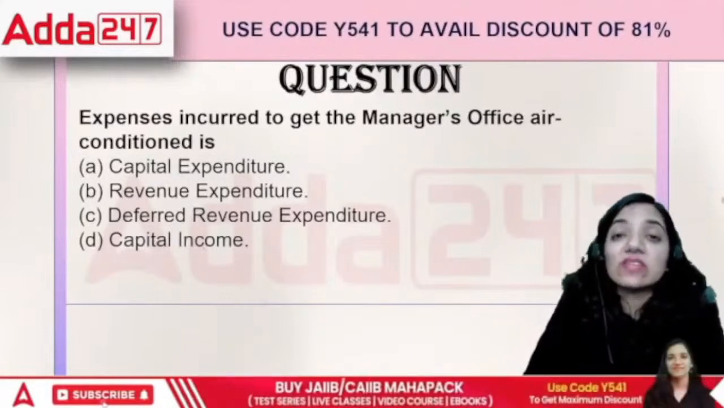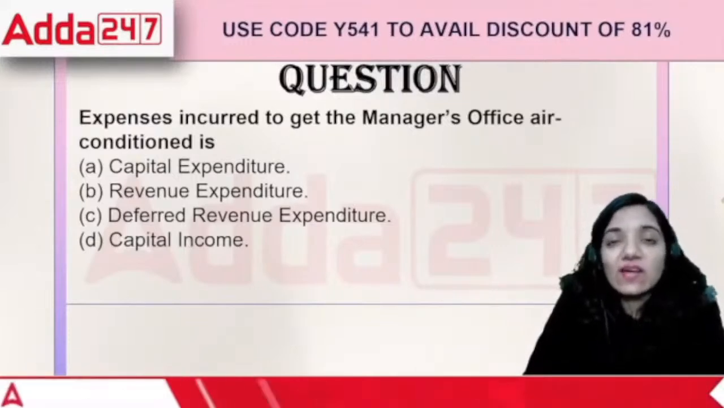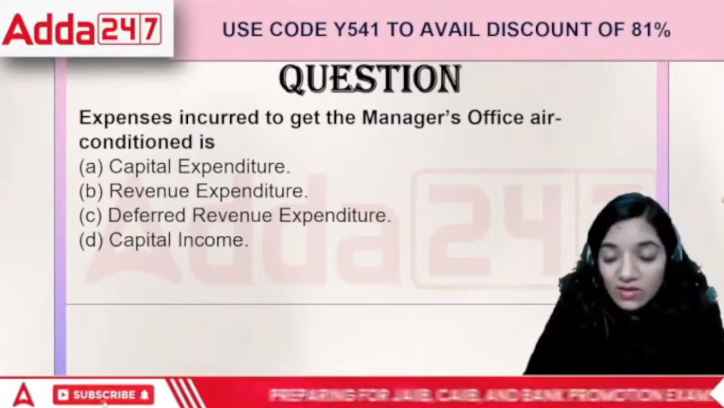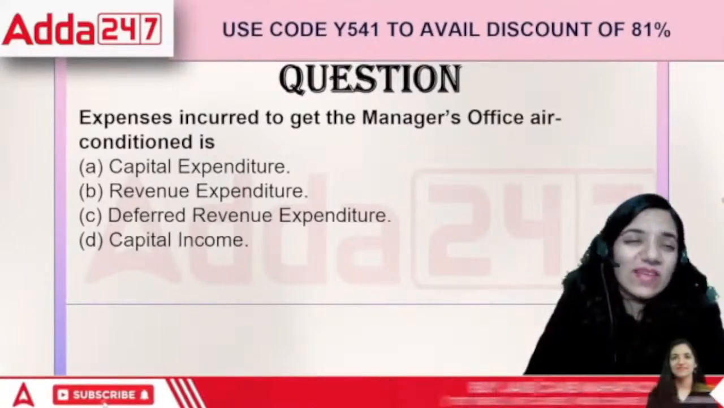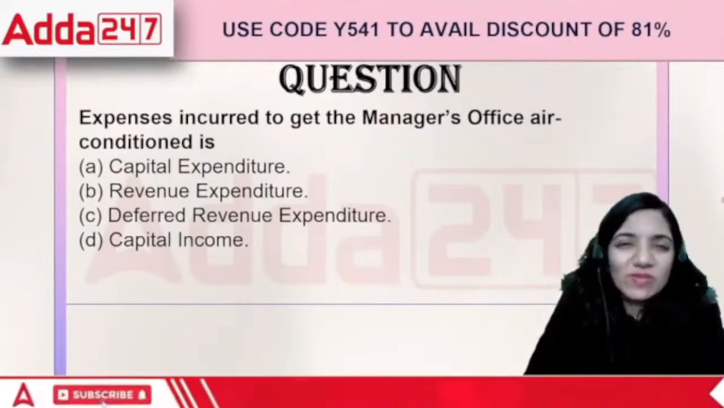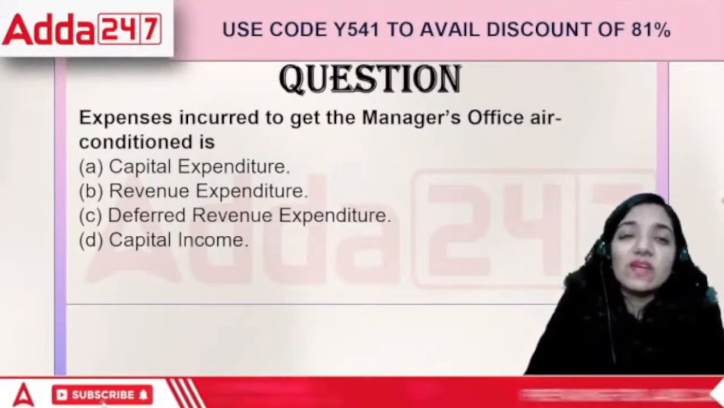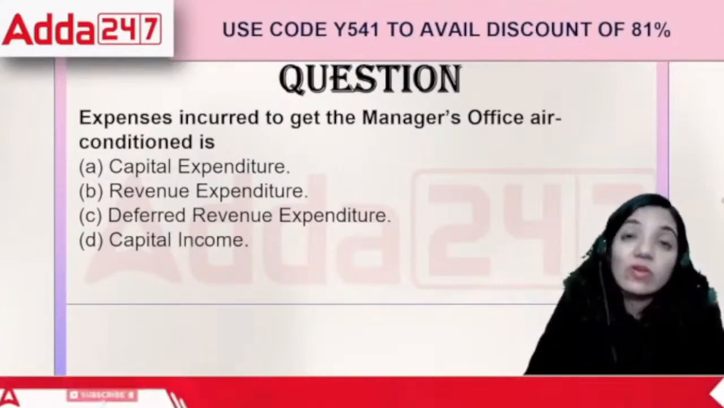question. Expenses incurred to the manager's office air conditioned is. See, basically the manager who is working in the organization, he cannot work in weather which would be very, very warm, and at the same time where there's a good amount of precipitation in the air. So it becomes difficult to work in such an atmosphere. So the air conditioning is required in every nook and corner of the office.